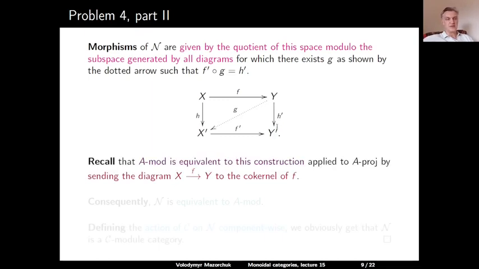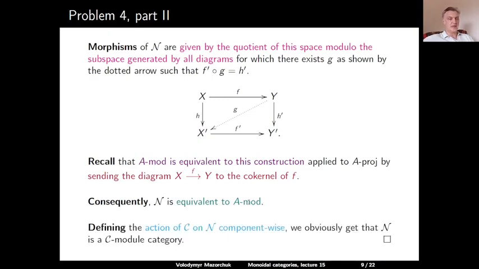And it's a standard representation theoretic fact that the category A mod is equivalent to applying this construction to the category A proj, and that this equivalence is given by sending the diagram X morphism F to Y to the cokernel of F. From this, it follows that the category N is actually equivalent to the category of all A modules.